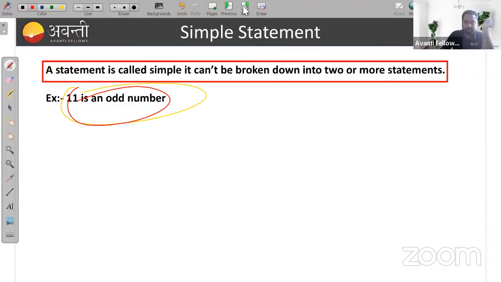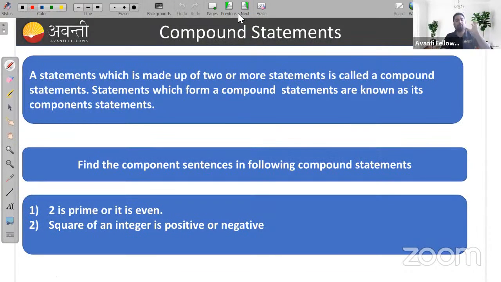Okay, let's see now the compound statement. What is a compound statement? Two simple statements connected by and or. Then the statement you are getting is my compound statement, or we can say a statement which is made of two or more statements is called a compound statement. And the statements which form a compound statement are known as its components.